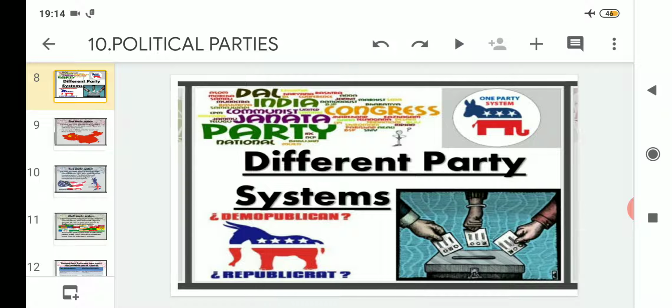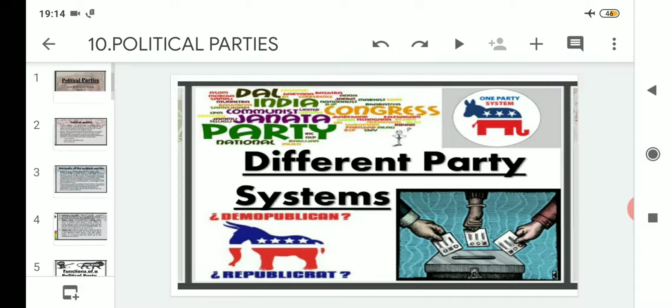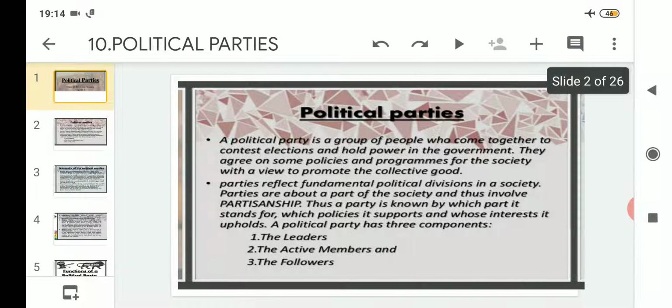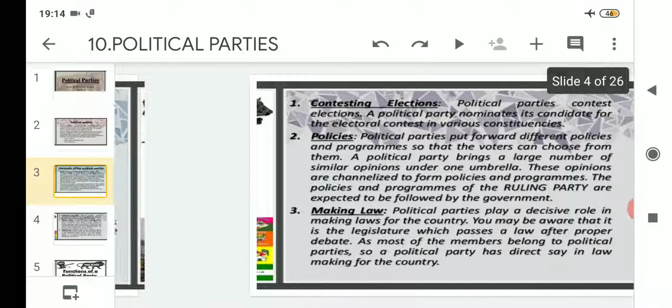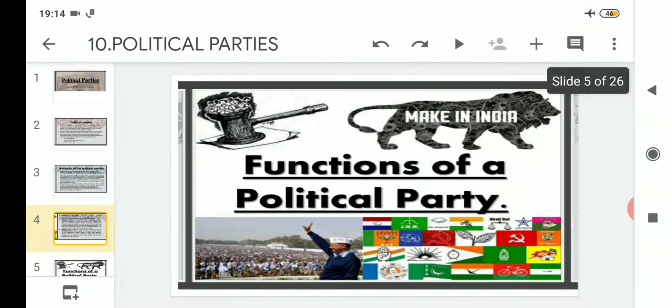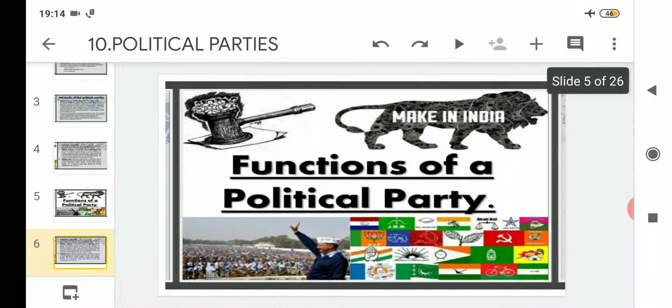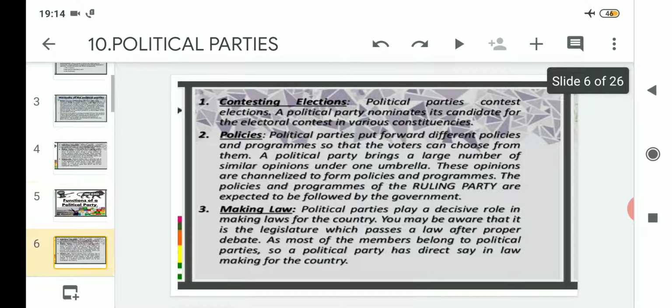Today we will proceed with the different party systems that are there in the world. That may be one party system, two party system, and that may increase to multi-party systems. In the previous classes we read about the political parties and their components. Along with that, we also understood the necessity of political parties. After that, lastly, we read about the functions of a political party, which were subdivided into 7 points.